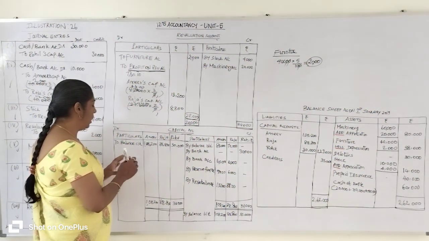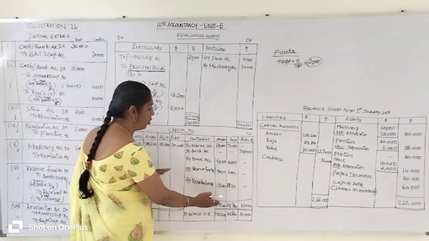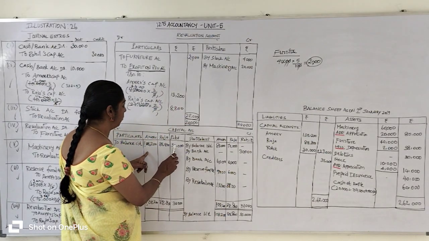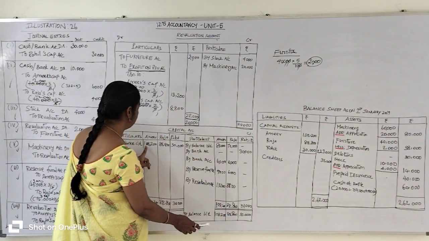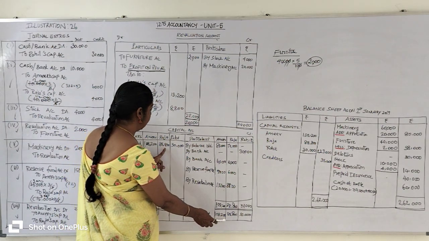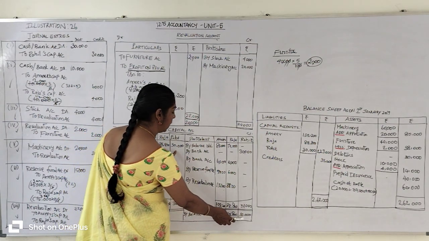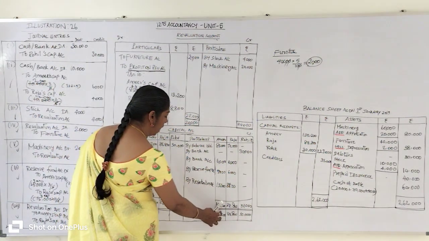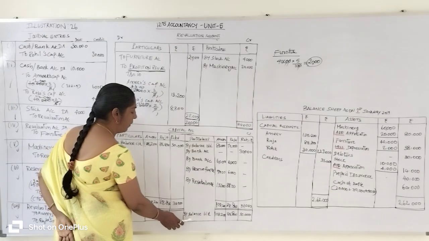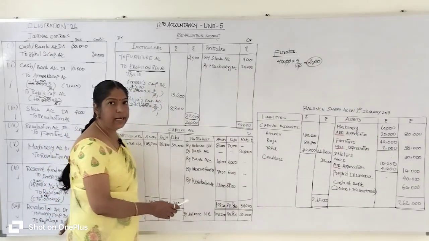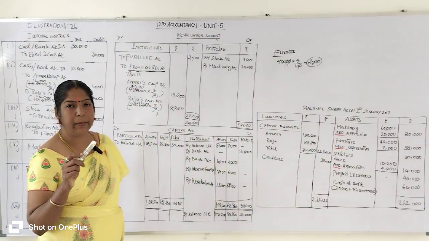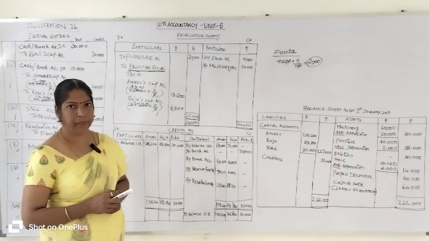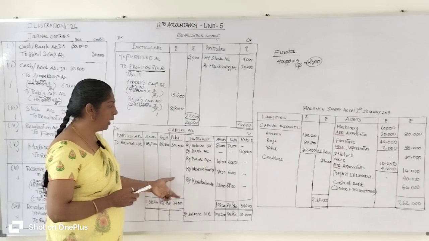Okay, immediately you are going to bring it down to the opposite side and enter below the total the same closing balance value. That means 1,08,200 rupees, 88,800 rupees, 30,000 rupees. After entering, against this value you are going to write "By balance brought down". Balance brought down means the opening balance of the capital account for the next accounting period. Got it? So we prepared the capital account.